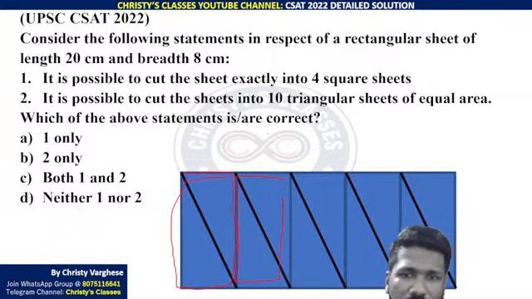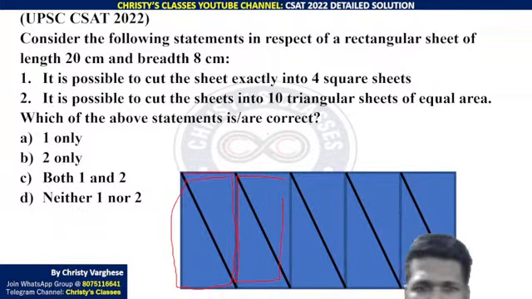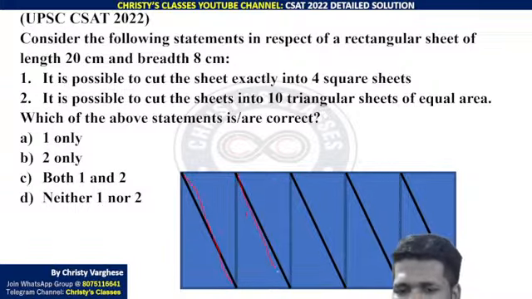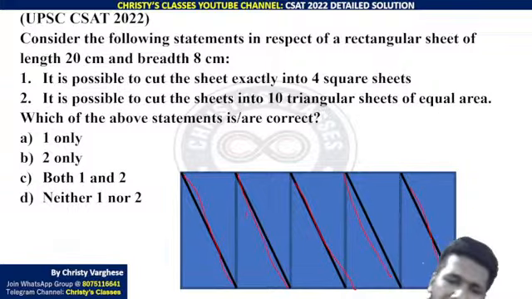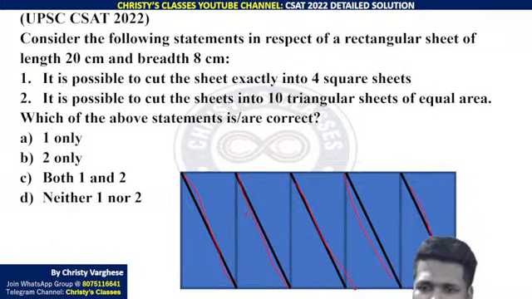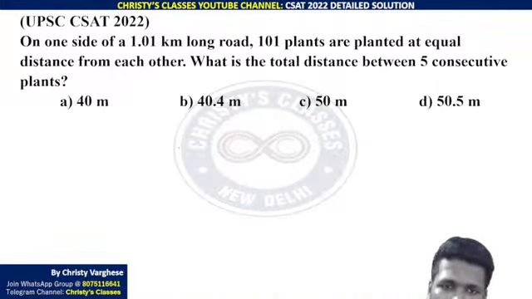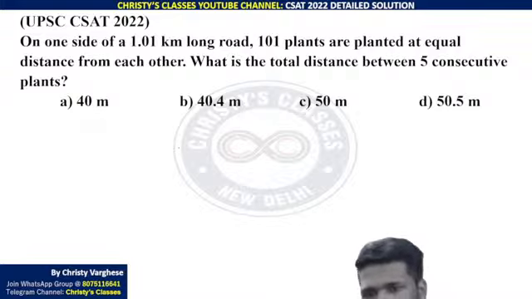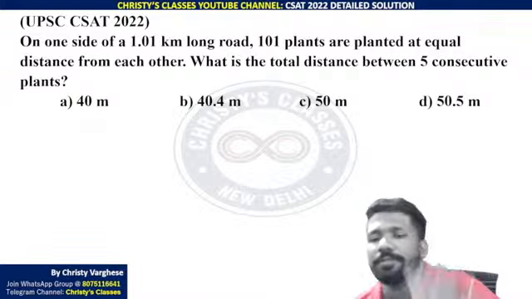Is that possible first of all? Yes. 20 by 8 is a rectangle. A rectangle can be subdivided into smaller rectangles like this, and then diagonally cut. So 5 rectangles will make 10 triangles. So definitely 10 triangular sheets are possible. So the second statement is also correct. So both 1 and 2 are correct statements. Is that clear, all of you? Please mention whether this is clear or not.